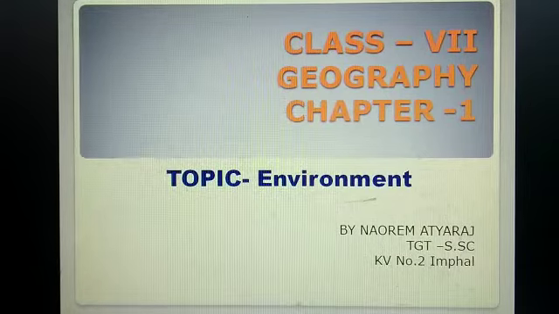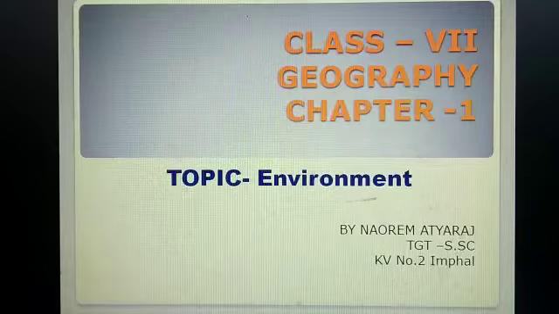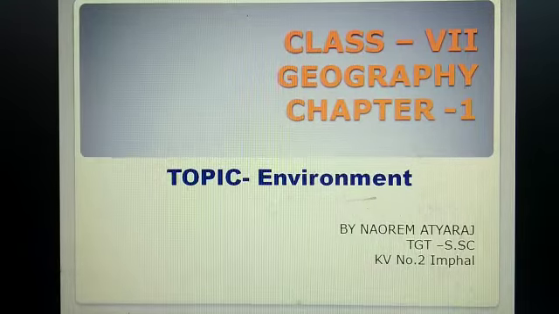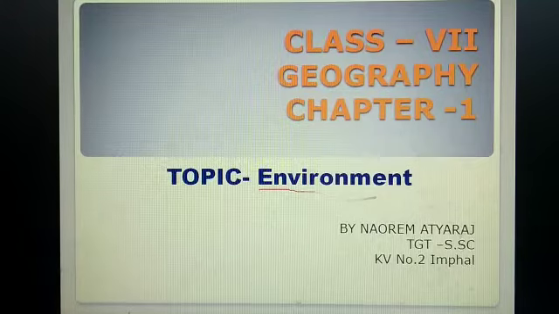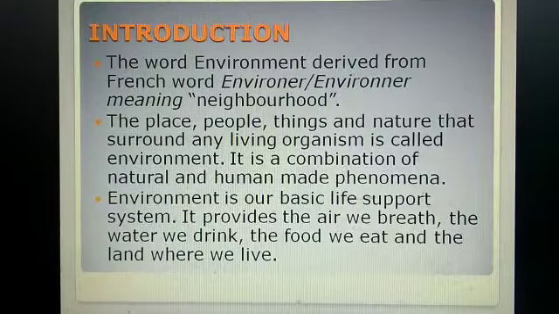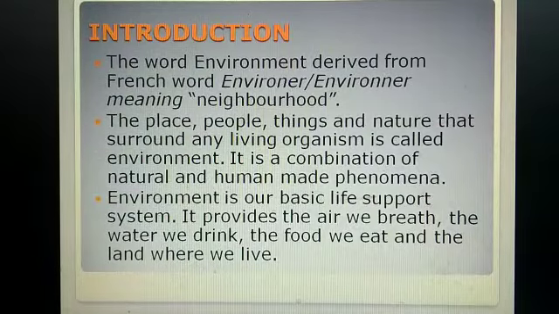Today I am going to teach a topic from the class 7 Geography chapter number 1, and the name of the chapter is Environment. So let's start this chapter. We are going to start from the introduction. We have 3 points in the introduction.